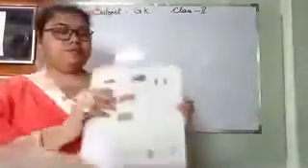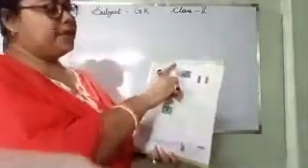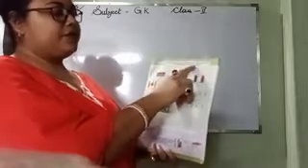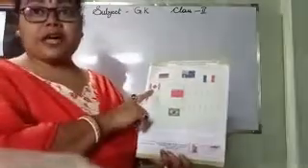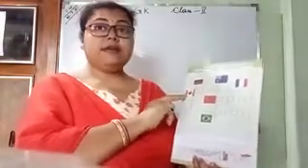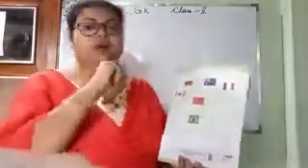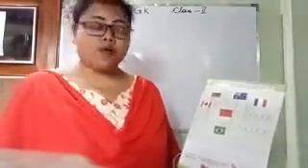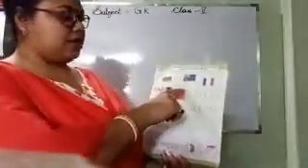Complete the crossword puzzle by naming the capital city. The flag of the country is given. See, this is the flag. Here one leaf is there already. That is the flag of Canada. And what is the capital city? Ottawa. So here will be Ottawa.